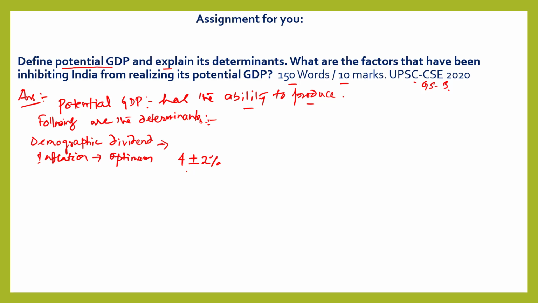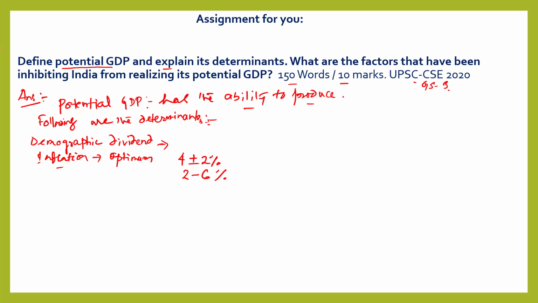That means our inflation should hover between 2 and 6%. And this inflation helps in materializing potential GDP. But how? Let me tell you how.